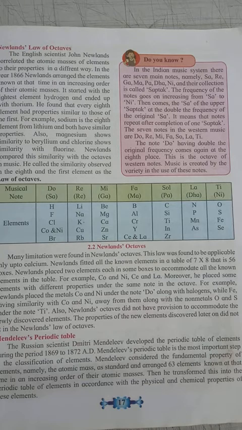When Mendeleev made the periodic table, at that time 63 elements were known. Mendeleev arranged all the 63 elements known at that time in increasing order of their atomic masses.